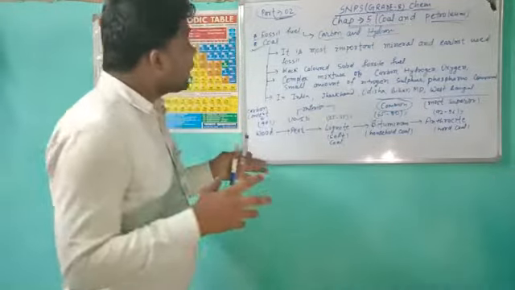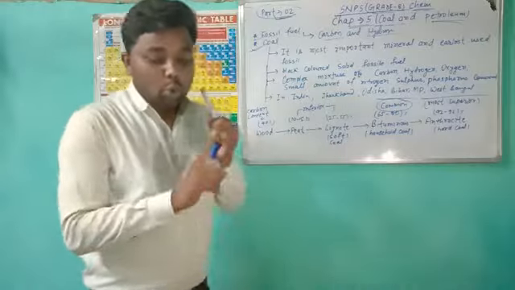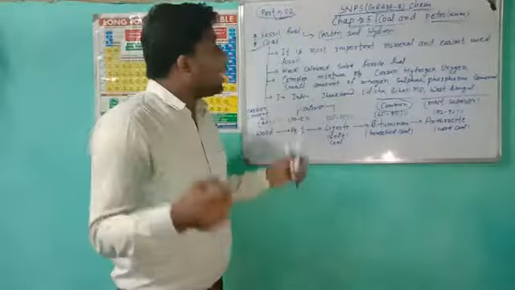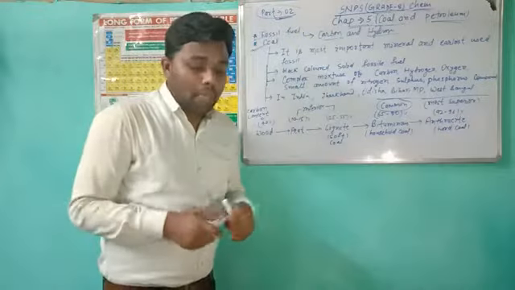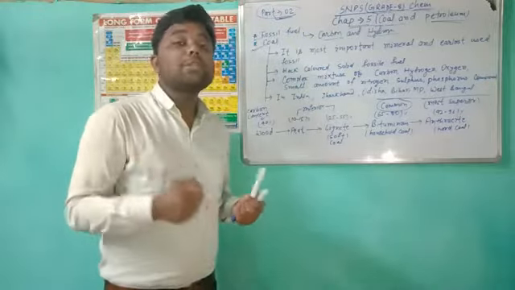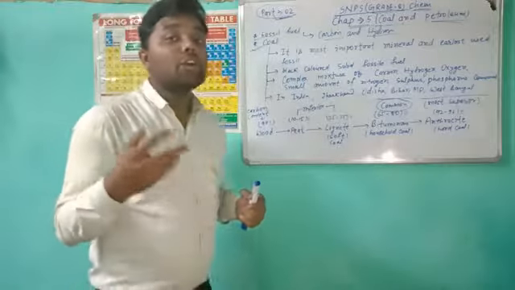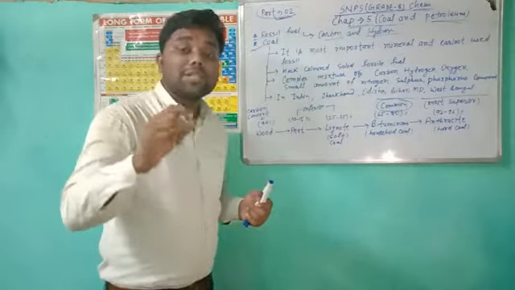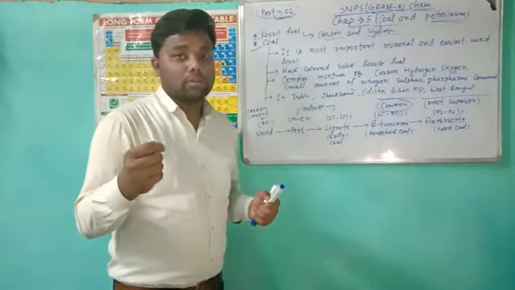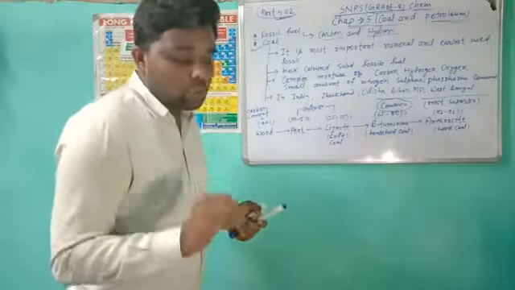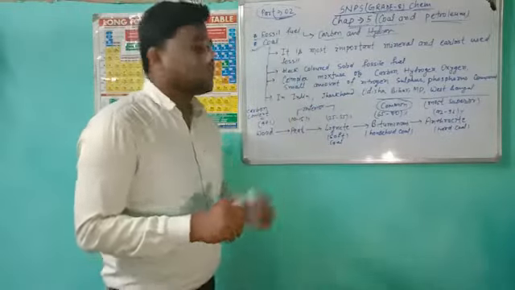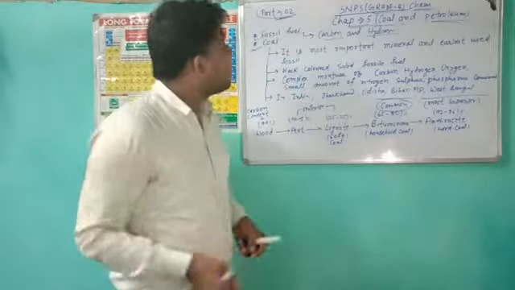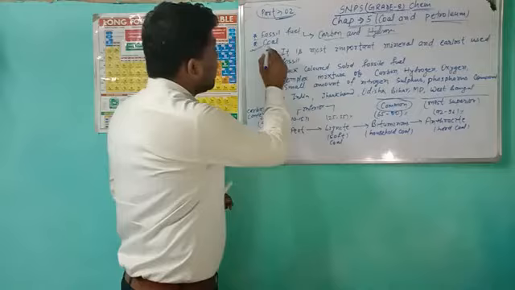So what are the examples of fossil fuels? Coal, petroleum and natural gas. These are examples of fossil fuels, and fossil fuels are combustible substances. What is the meaning of combustible substance? It is a substance that can burn in the presence of air. This is called fossil fuels, and our next topic is coal.